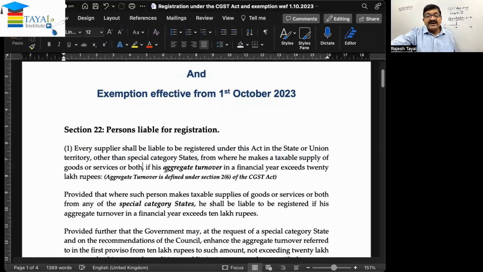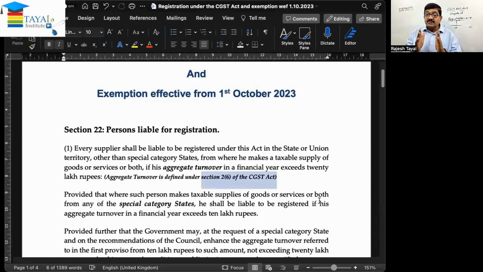So where he is making taxable supply, if his aggregate turnover, now this term aggregate turnover, it is already defined under section 2, subsection 6 of the CGST Act. So this you can refer there. So in nutshells, the aggregate turnover is the total of the value of taxable supplies, only value, not taxes. Because when we make a supply, taxes are also there in the invoice, but the amount of taxes is not to be included in the turnover for the purpose of this.